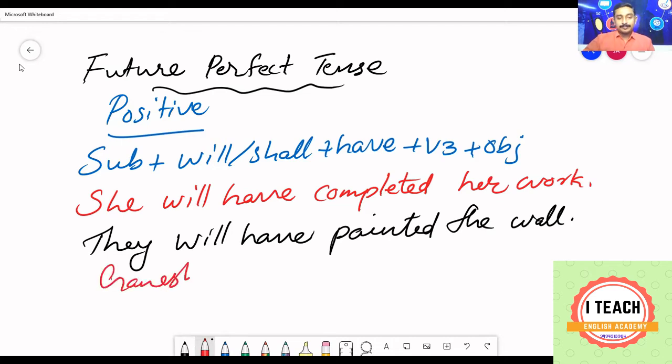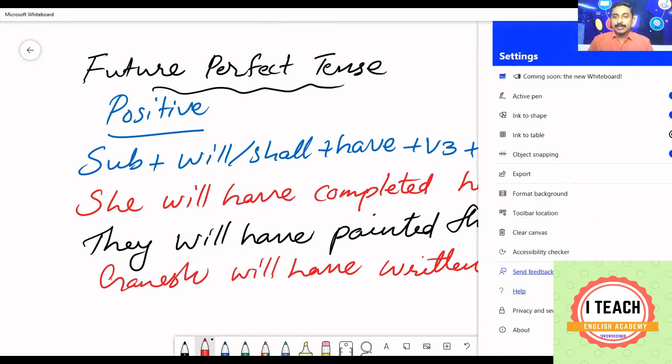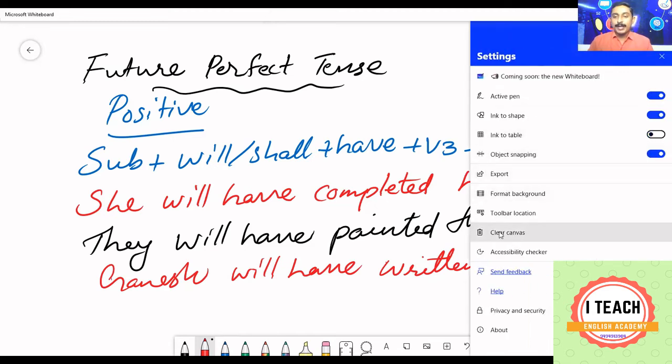Ganesh will have written. After using have, we need to use V3 form. Written homework. Ganesh will have written homework. In this manner, you can write the future perfect positive structure. Moving on to negative structure.